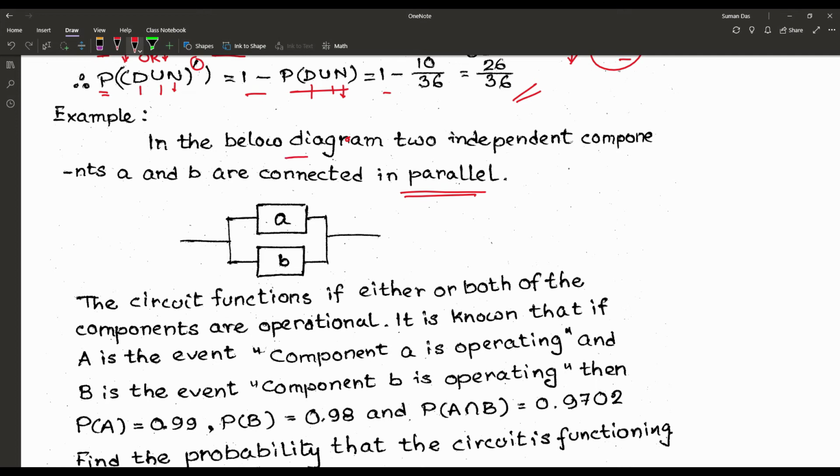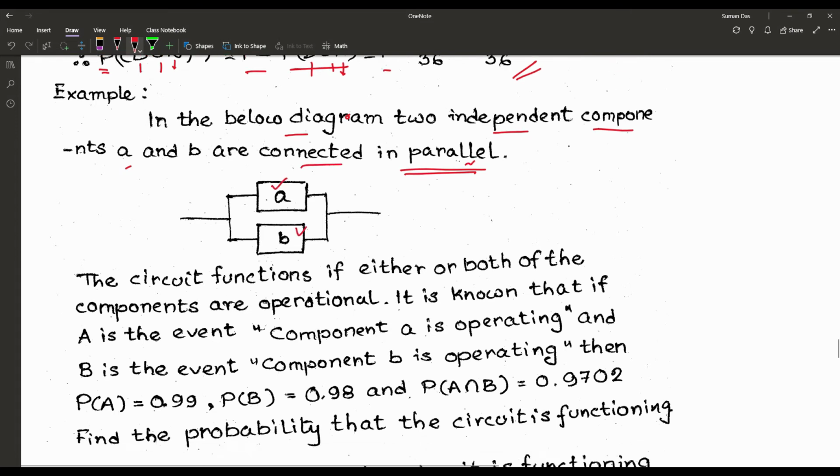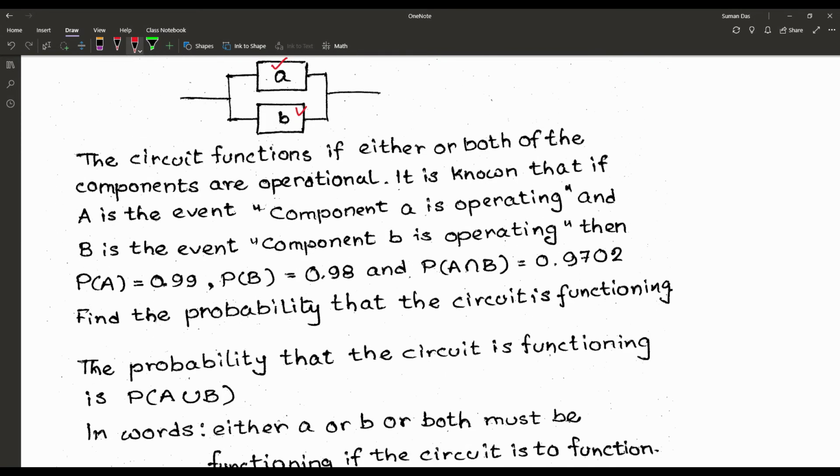In the below diagram, two independent components A and B are connected in parallel. The circuit functions if either or both of the components are operational. That means when A or B or both are operational, then the circuit is okay or functions.